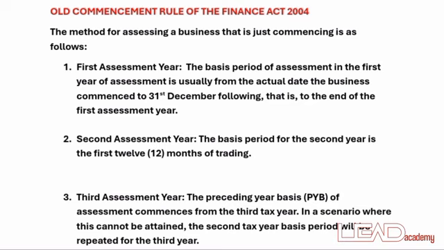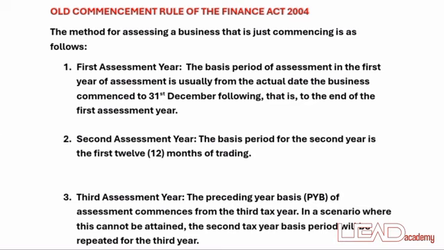Now, for the second year of assessment, the basis period is the first 12 months of trading. What this means is from the commencement date up until the accounting year end of the business. So the government is going to assess another tax from the commencement date up until the accounting year end of the business.